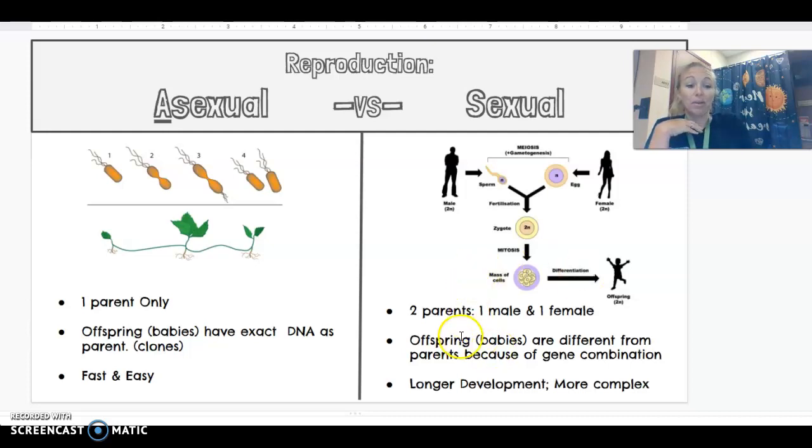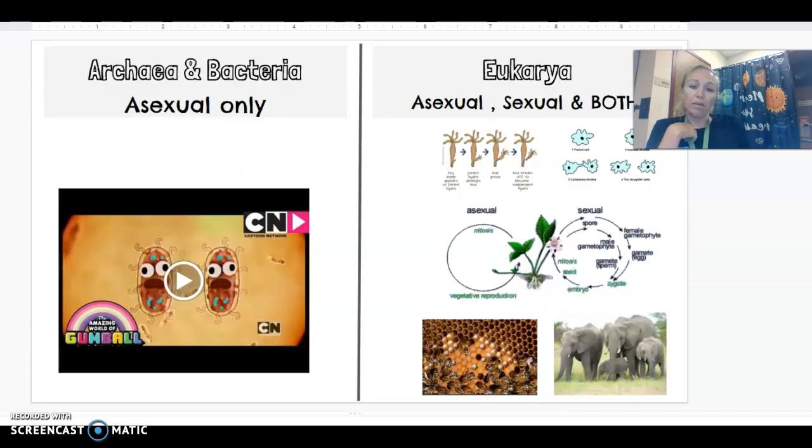It does take a little bit longer to create that genetically diverse offspring. And so the advantage of asexual reproduction is that organisms that reproduce asexually can reproduce a lot more quickly. That also is beneficial for organisms that are really small, like bacteria and archaea.